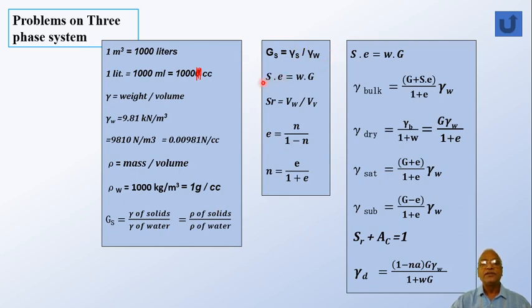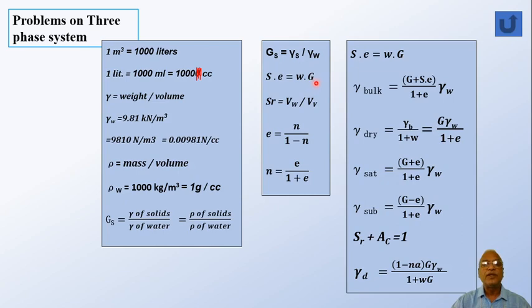The new relation that we have learned is S into e equal to w into G. S is degree of saturation, e is voids ratio, w is water content or moisture content. This G is nothing but Gs, specific gravity of soil solids.